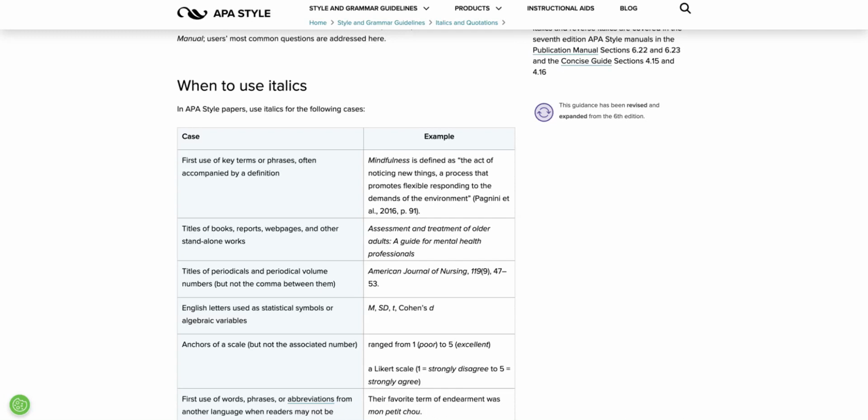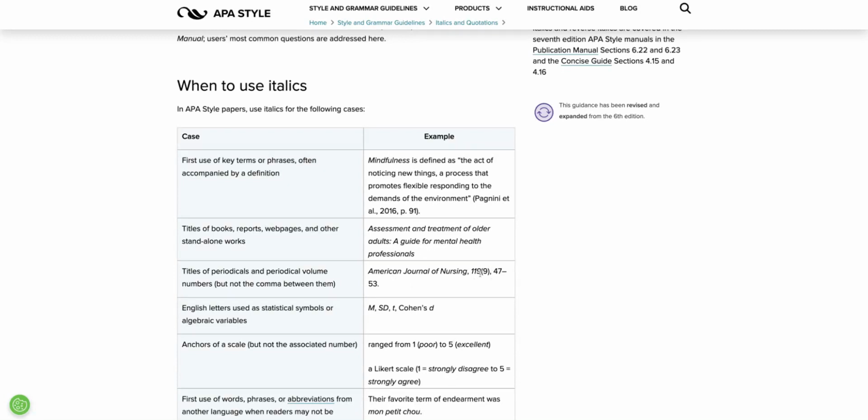We also italicize the titles of periodicals, journals, along with the volume number. However, we do not italicize the comma between. So in this example, American Journal of Nursing would be italicized. The comma would not be italicized. Volume number 119 would be italicized.